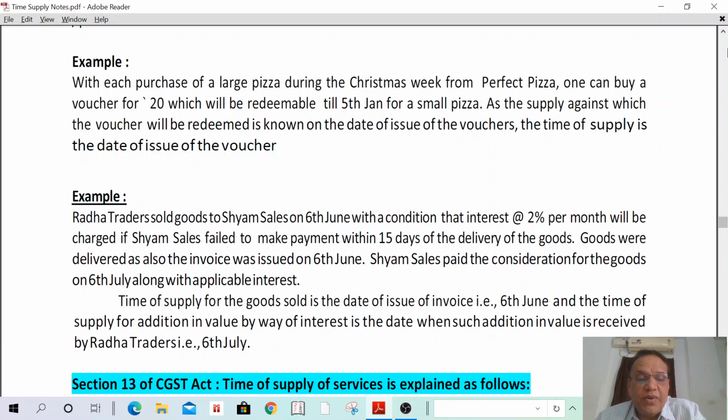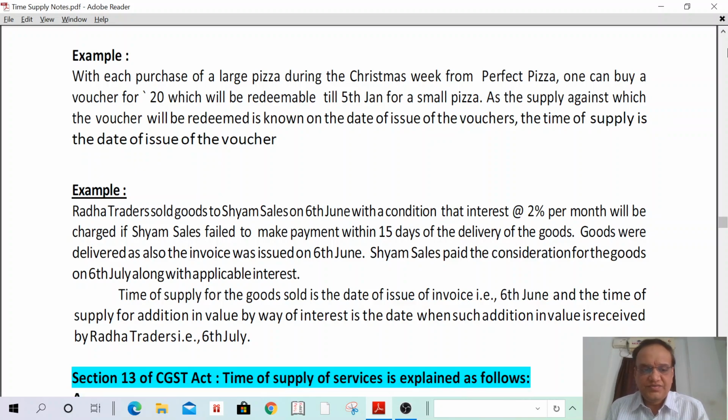Time of supply for the goods sold is the date of invoice, that is 6th June. And the time of supply for addition in value by way of interest is the date when such addition in value is received by Radha Traders. Here Radha Traders received it on 6th July. The time of supply shall be 6th July. Understand? Okay. Next.